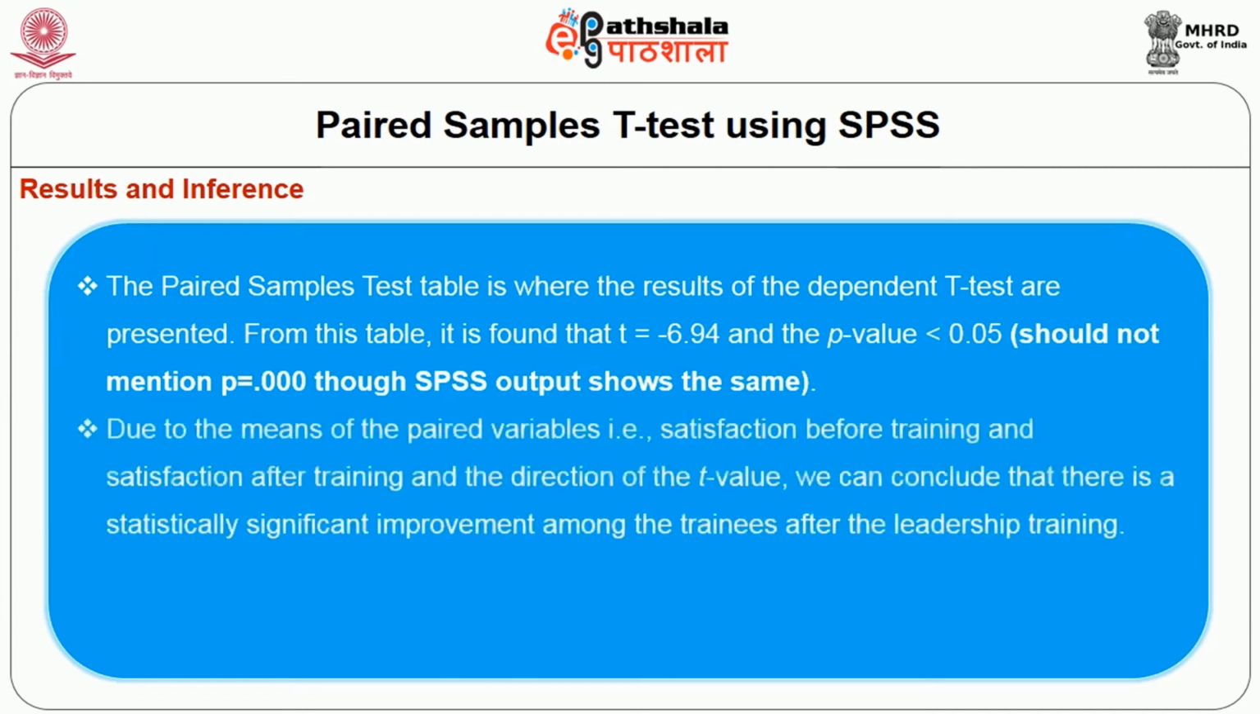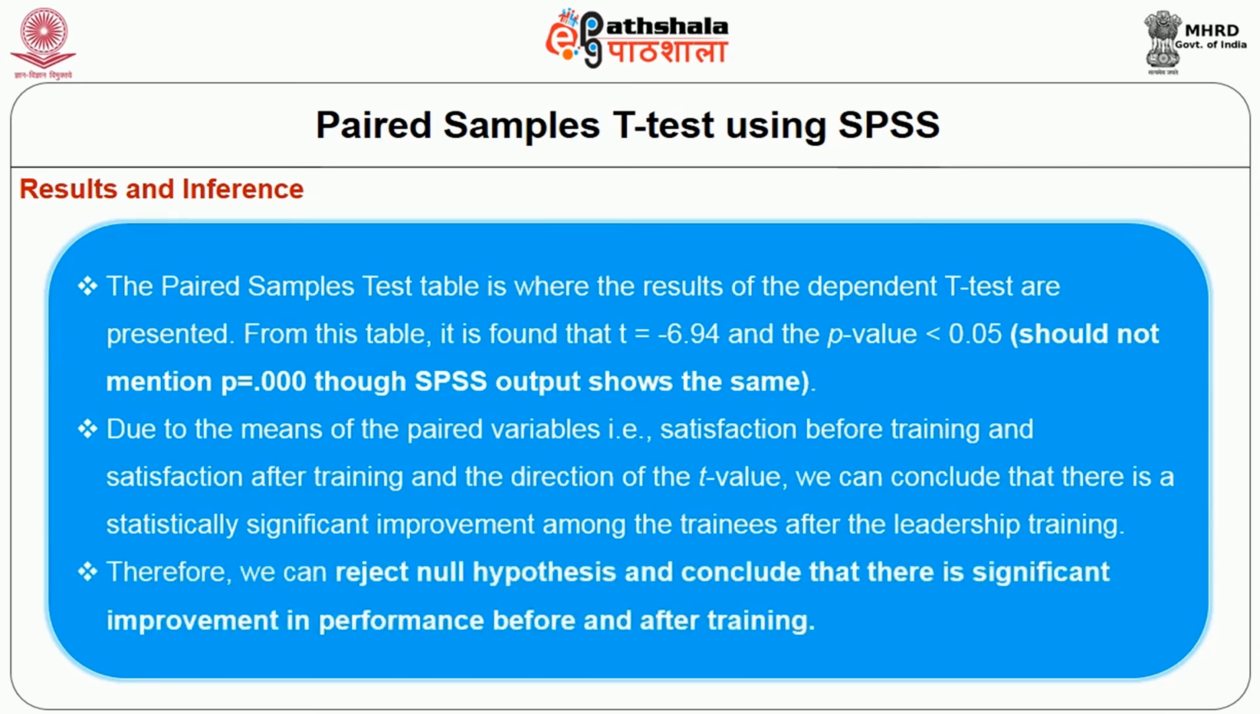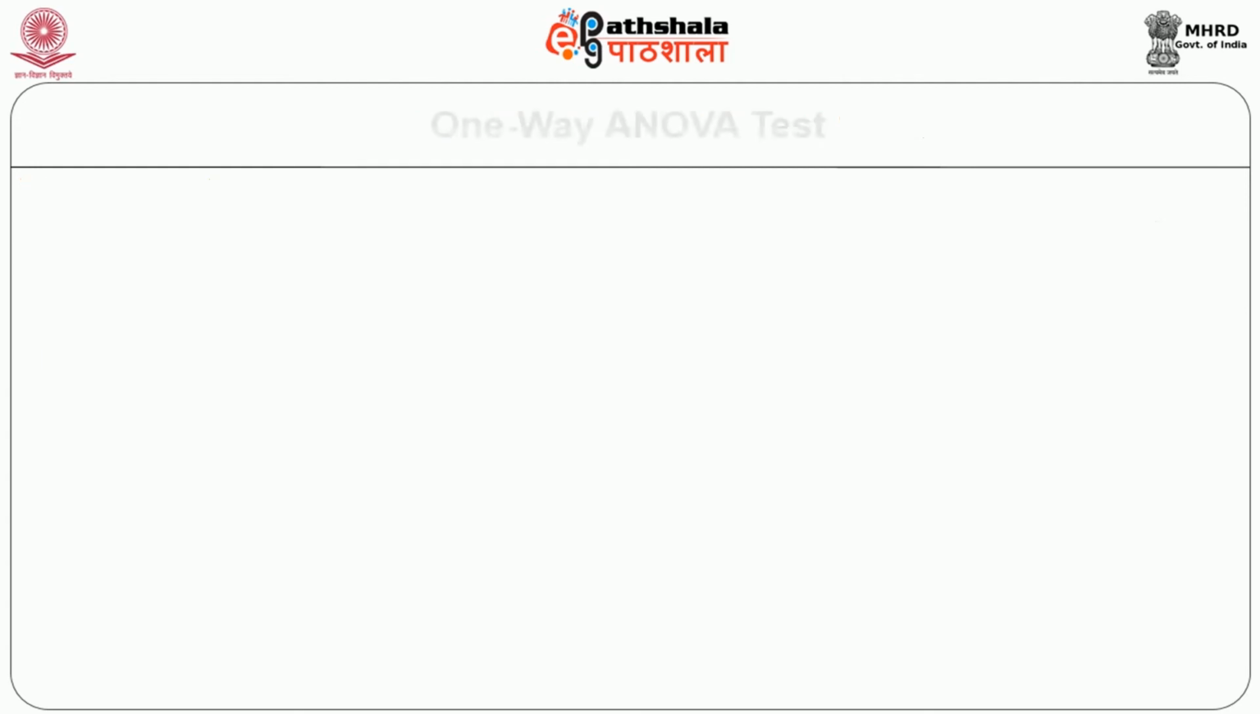Now, due to the means of the paired variables, that is the preference before and after training, and the direction of the t value, we can conclude that there is statistically significant improvement among the trainees after the leadership program. Therefore, we can reject the null hypothesis and conclude that there is significant improvement in performance before and after training. Let's now move on to one-way ANOVA test.